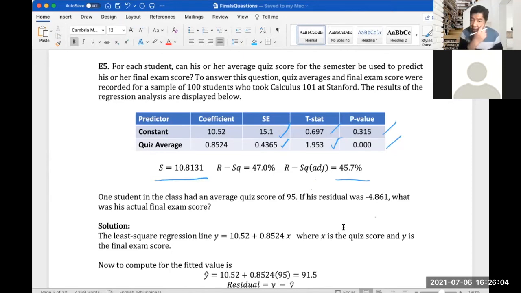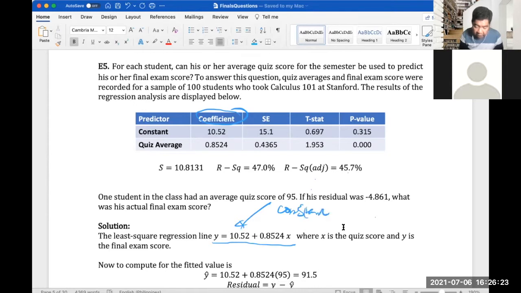So first, we need to form the regression line. Based on the given coefficients here, we have our regression line y is equal to 10.52. This is the constant in the regression analysis, right?